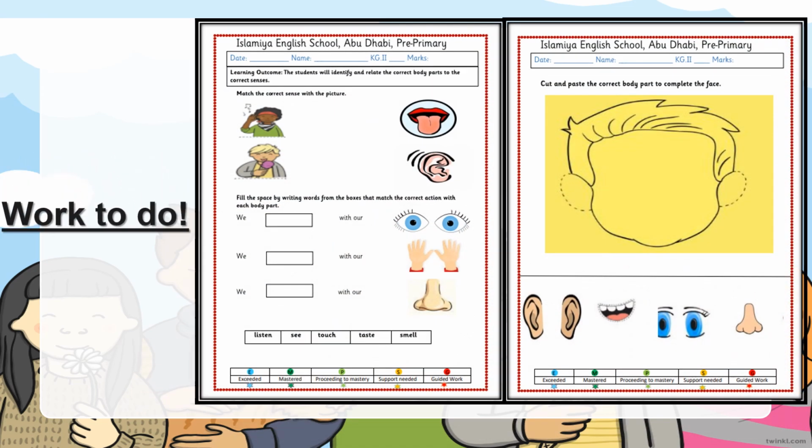Here we have an assessment related to parts of the body and senses. In question number 1, you need to match the correct sense with the picture. Then in the second question, fill in the space by writing words from the boxes that match the correct action with each body part. And the third question is about cut and paste. Cut and paste the correct body part from below to complete the face.